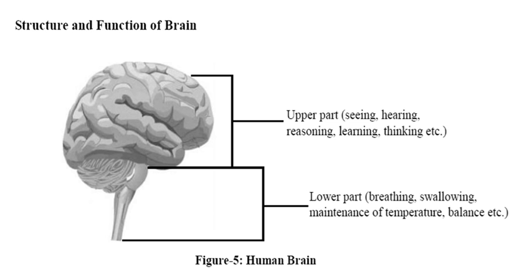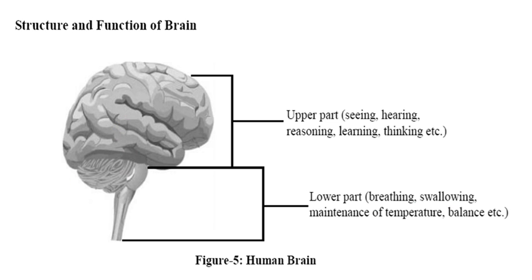Let us see what the brain is. The brain is hemispherical in shape. It has two hemispheres. The upper part handles seeing, hearing, reasoning, learning, thinking, etc. It is the most important part. The lower part handles breathing, swallowing, and the maintenance of temperature balance. So the brain is always balancing the whole body.